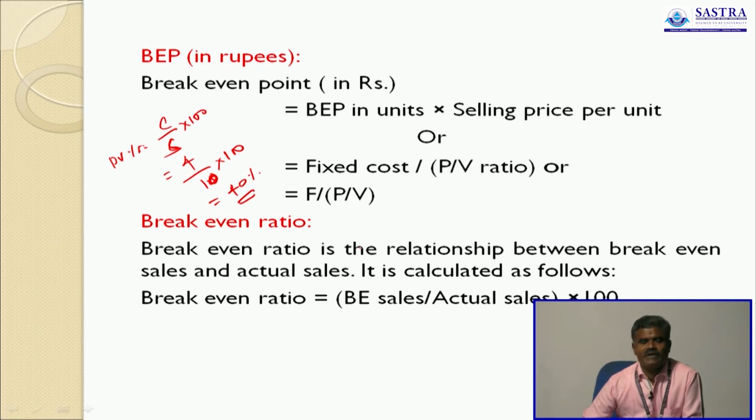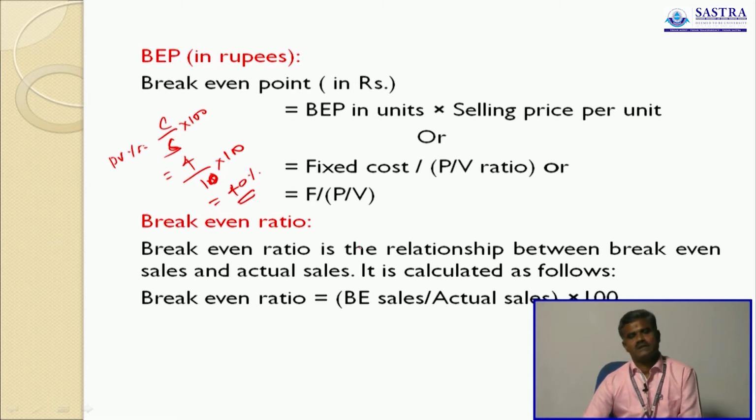Because we have already calculated break-even in units, you simply multiply break-even units by selling price per unit. So here you will get break-even point in rupees. Okay. So these are the two important formulas we apply to find the break-even point in rupees, that is, break-even sales.